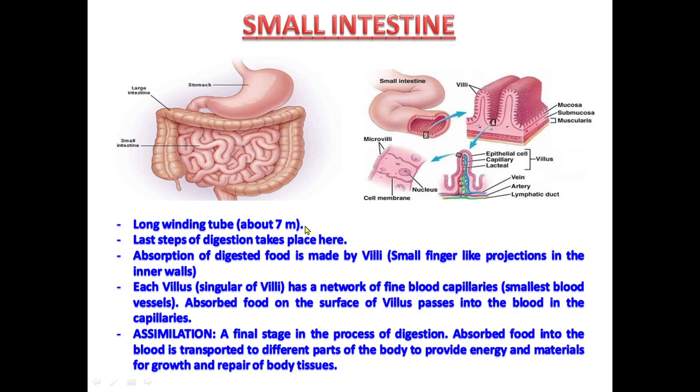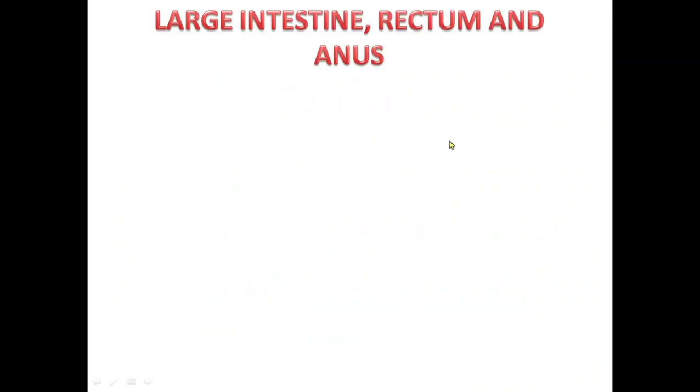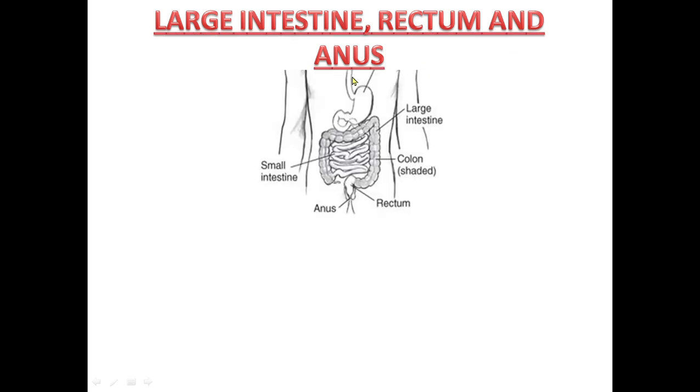So we can say the complete digestion is here. Here absorption takes place. Here assimilation also takes place. So last step of digestion takes place here. Now the food goes from small intestine to large intestine, then rectum and then anus. Let us see its picture.